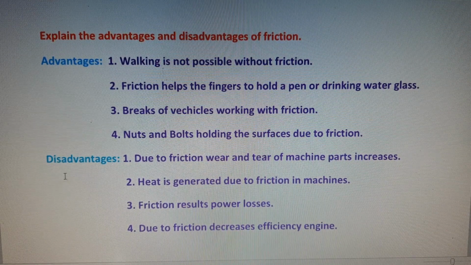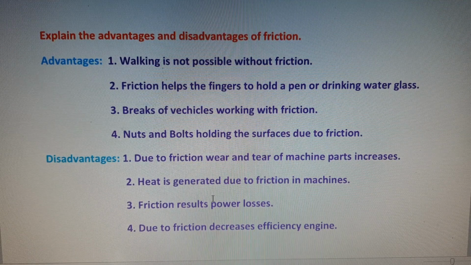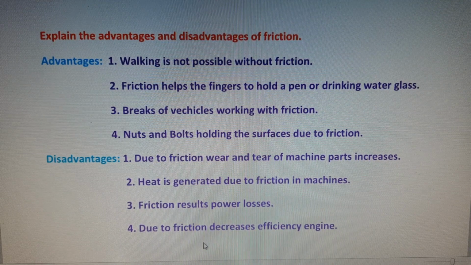And the next one, disadvantages of friction. The first one, due to friction, wear and tear of machine parts increases. And the second one, heat is generated due to friction in machines. And third one, friction results in power losses. And fourth one, due to friction, the efficiency of the engine decreases. So in these 4 points, we can write any 2 points from the examination point of view.